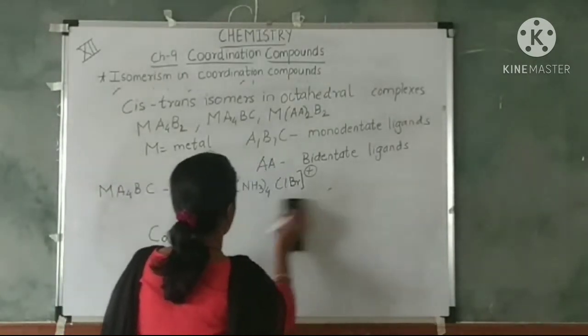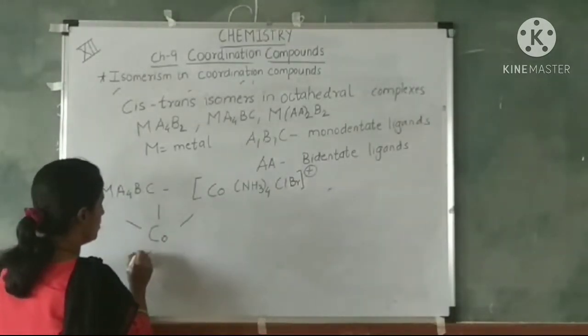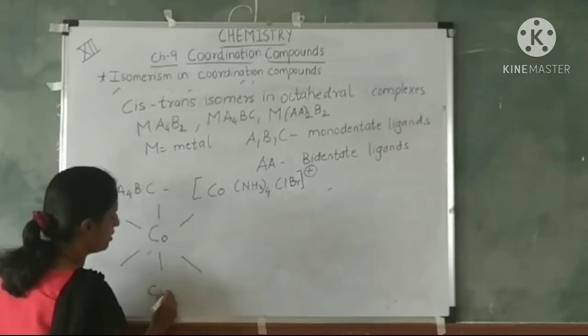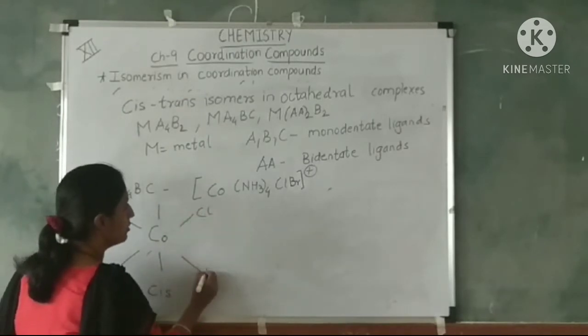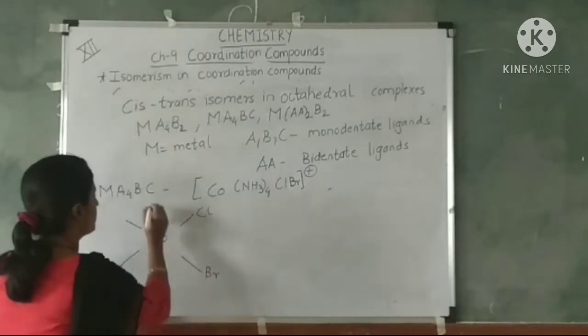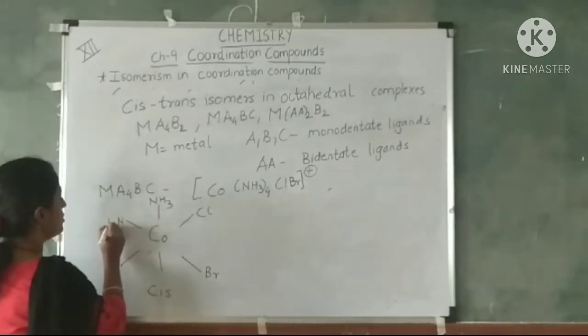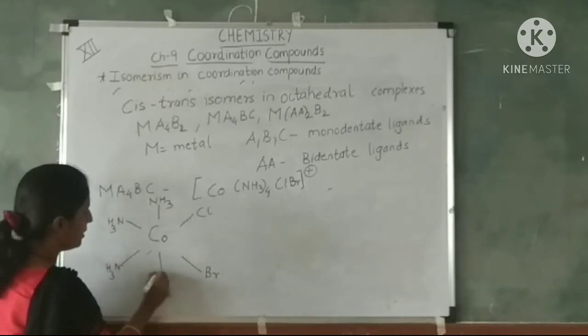We will draw the cis isomer first. Octahedral, so 6 ligands are attached. So these 2 ligands will be adjacent to each other, and the remaining positions will be occupied by ammonia.